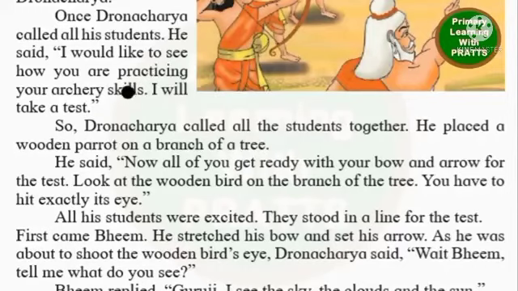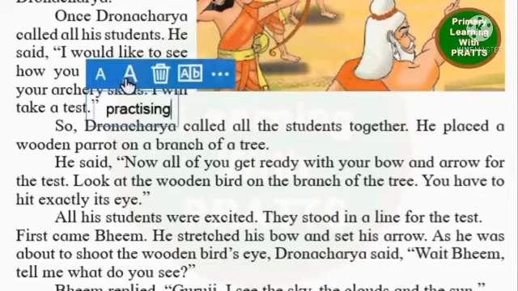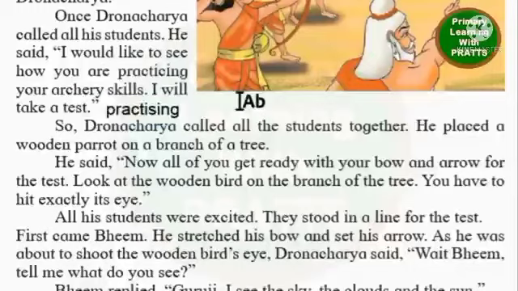So here the spelling of practicing is wrong. This is practicing of a doctor's practice. The correct spelling of practicing, Indian spelling. This is the US spelling. The Indian spelling, the UK English that we use in India, the correct spelling is practising, P-R-A-C-T-I-S-I-N-G.